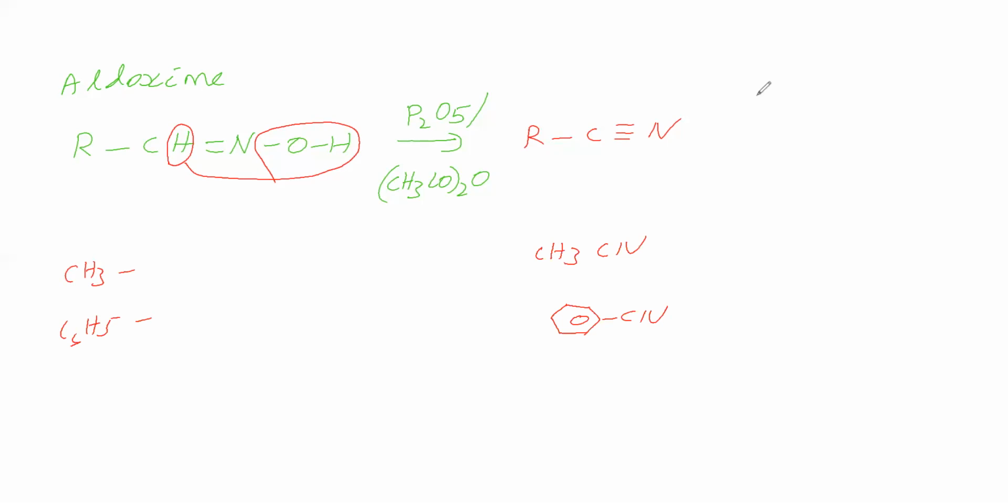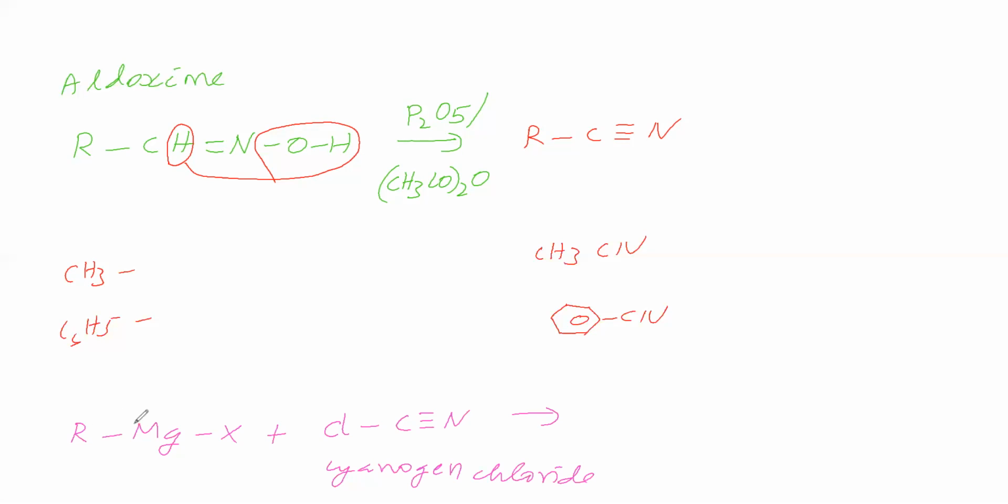So next, we will take a Grignard reagent. Grignard reagent formula is RMgX. It is treated with cyanogen chloride. What is the product we will get in this case?